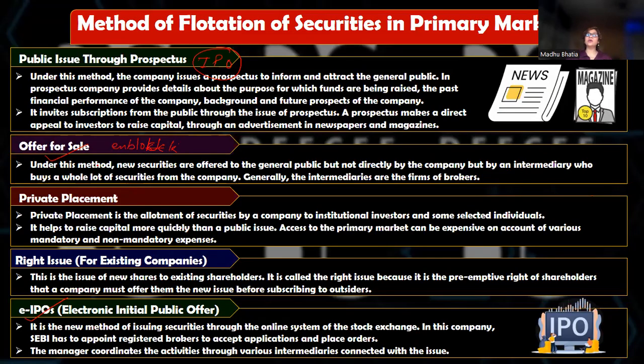So under this, the securities are sold in bulk to an intermediary, that means an intermediary firm of brokers who purchase these securities at a price a little less than the market price. And in turn, these firms will sell it to the general public. Now what happens in this is that the company gets all the funds at once, so they do not need to waste time, and the agencies and the intermediaries will sell it to the general public in a later period of time.